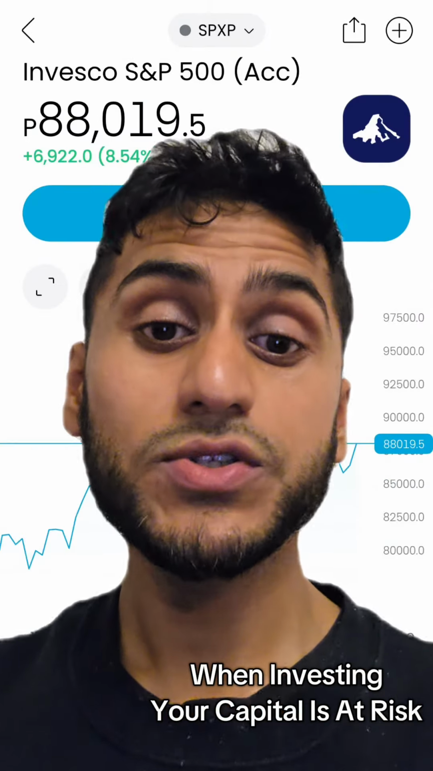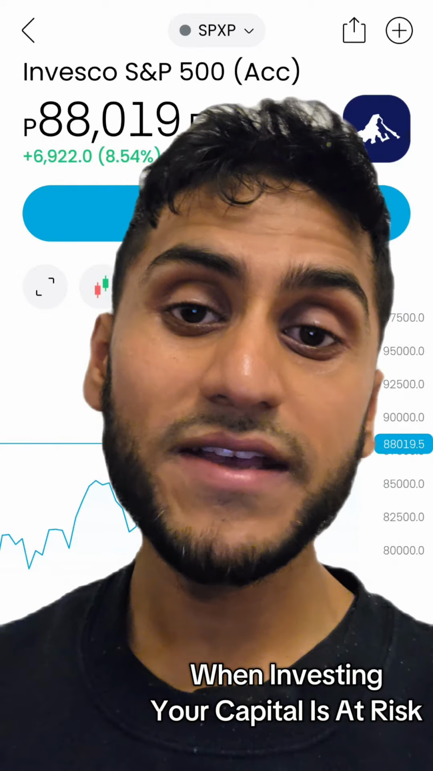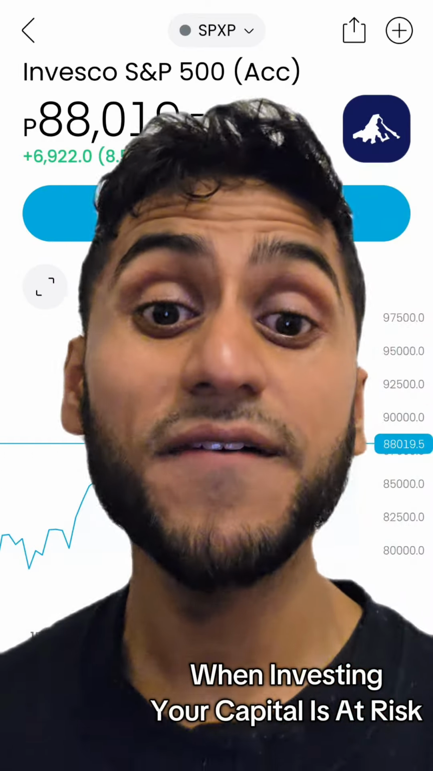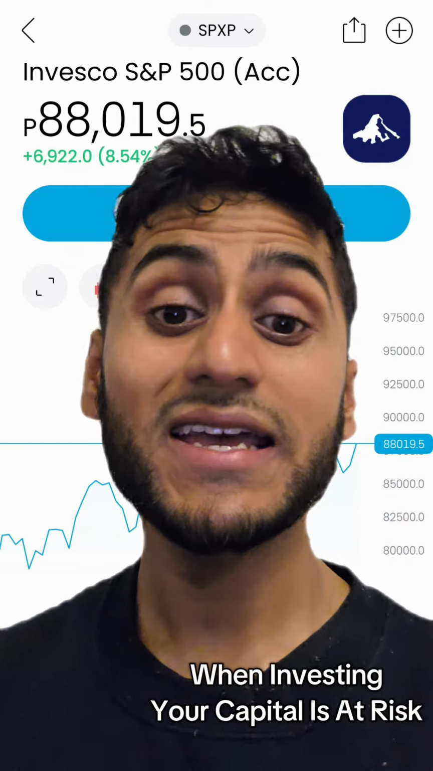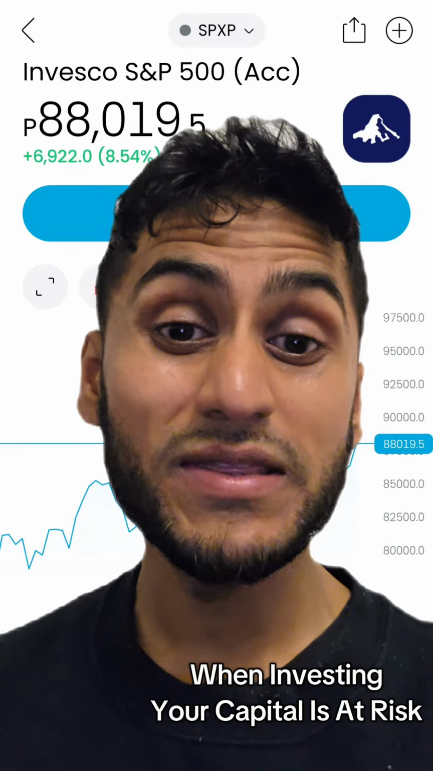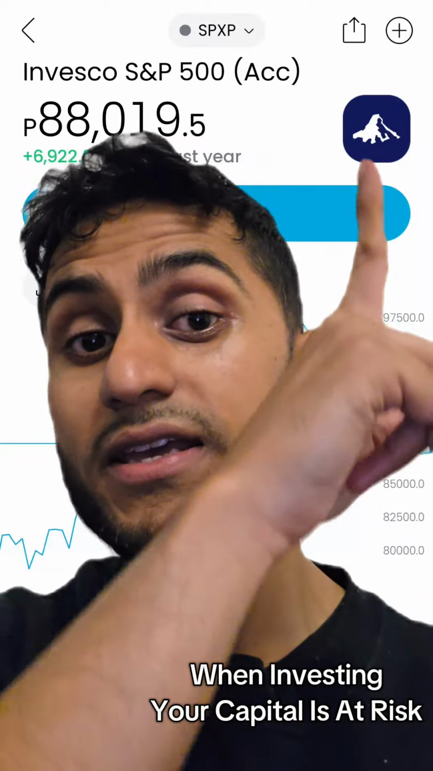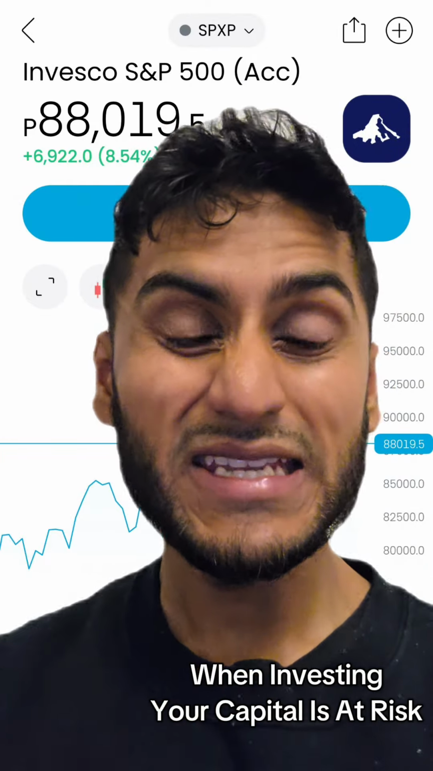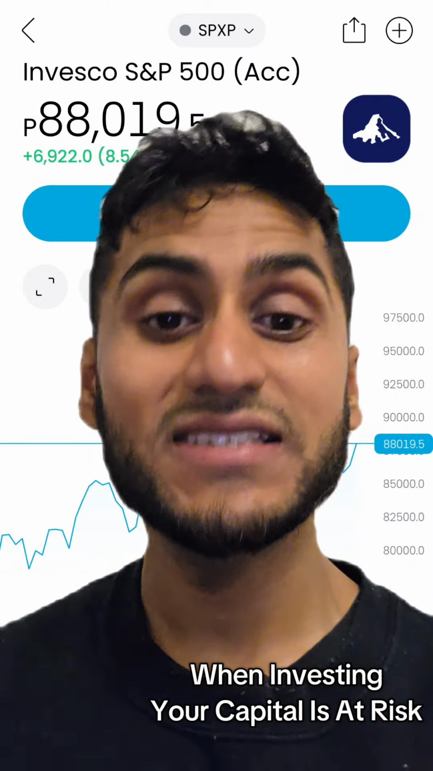There is also another big player these days called Invesco, and they also do the S&P 500. Their one is up by 8.54% over the past year. And like I said, there will be small variances between the funds because the fund provider here, Invesco, or iShares or Vanguard, will choose slightly different ways of tracking the exact same thing.